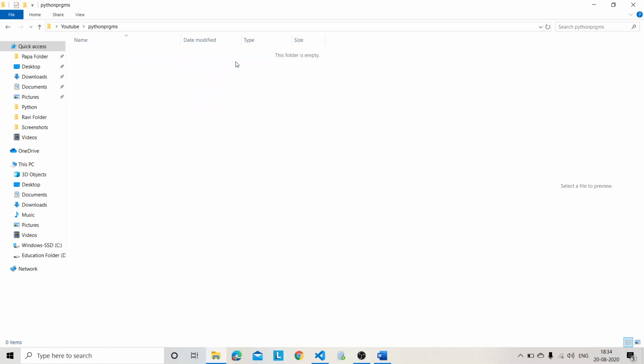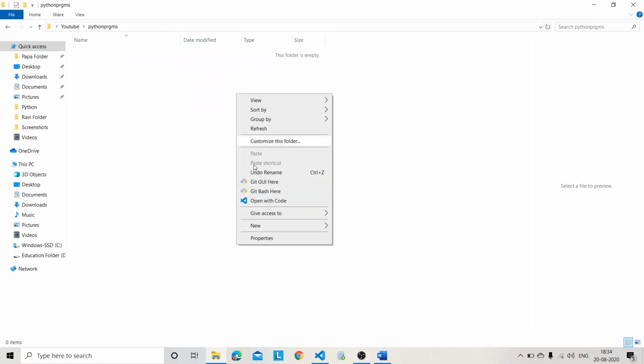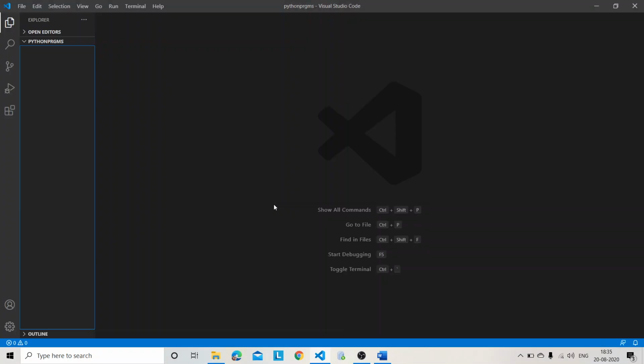Fine. See, now the folder is empty. When I right click on this, I get the option open with code, right? This attaches this folder to Visual Studio Code. So I am doing open with code. See, I got Visual Studio Code and my folder name is Python programs.